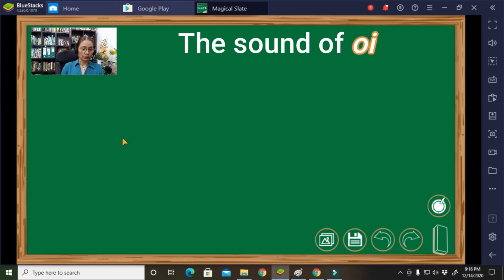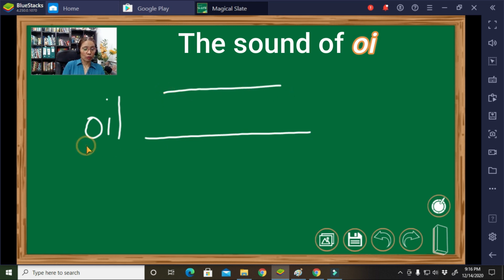Next example, we have the word oil. Alright. We hear the sounds of oi, then the sounds of L. So this is the sounds of oi and a forward long curve that is L.